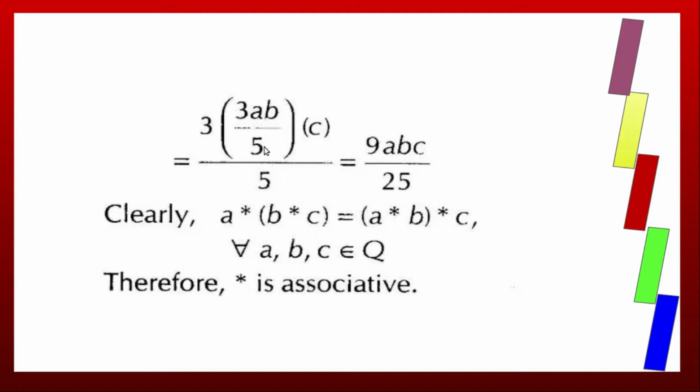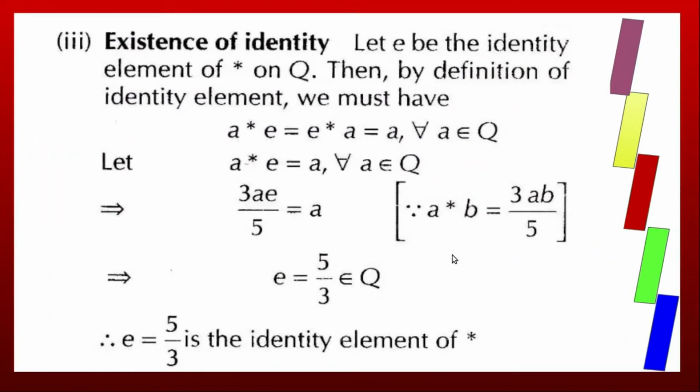Now this divided by 5 is into 1 by 5, so we get 5 into 5, 25. 9ABC by 25. So (A star B) star C is equal to A star (B star C) for all A, B, C belonging to Q. So star is associative.